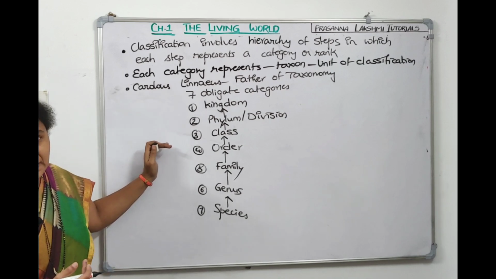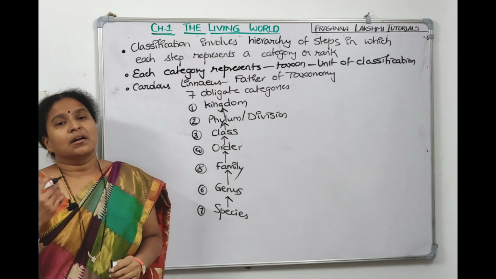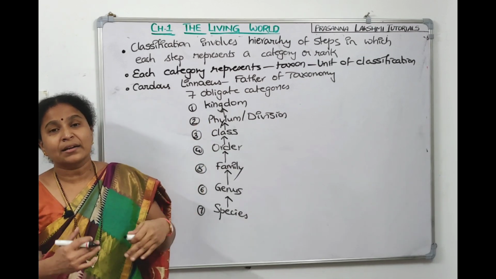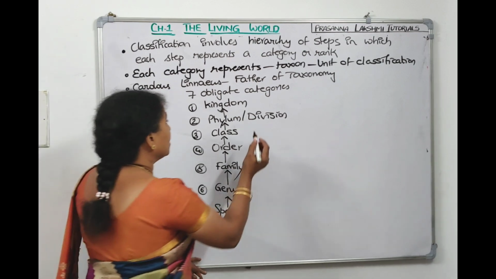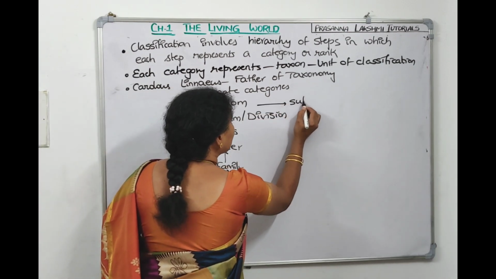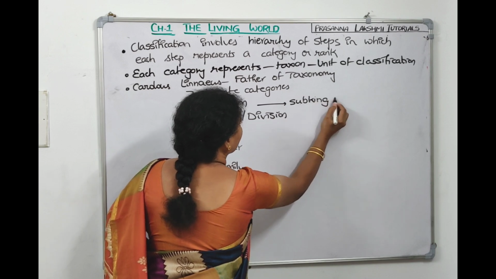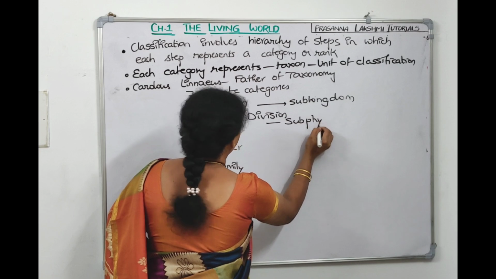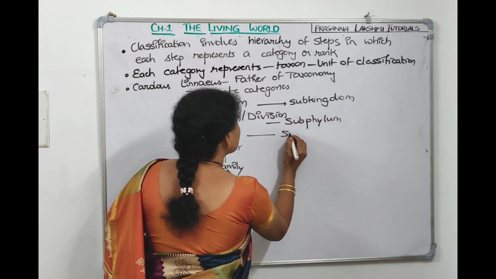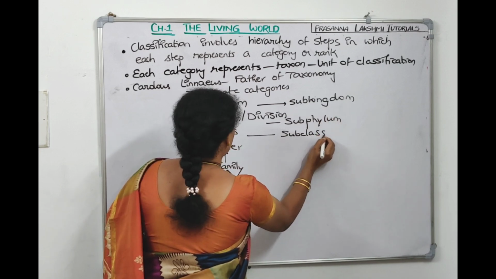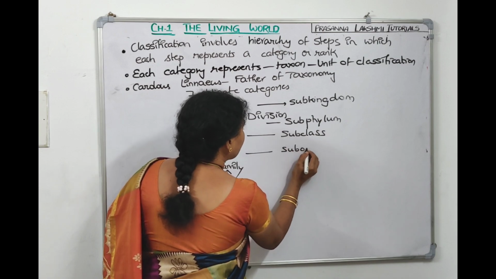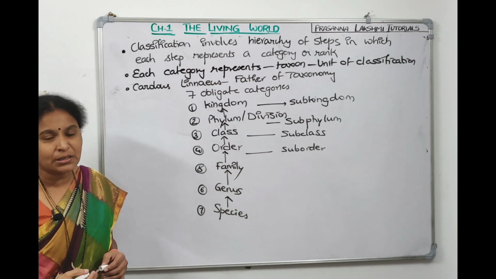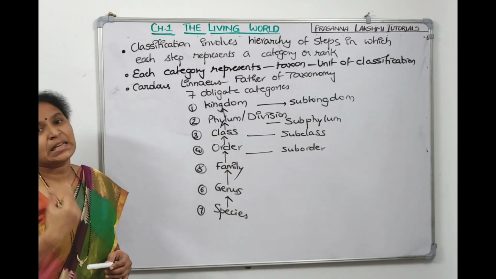These 7 are compulsory, but there are accessory categories also. For example, under kingdom we can write subkingdom, under phylum we can write subphylum, under class subclass, suborder, and so on. Subkingdom, subphylum, subclass are not compulsory. They are called accessory categories.